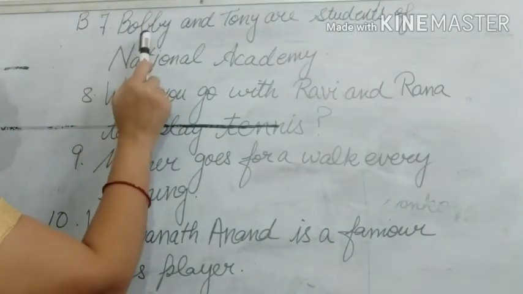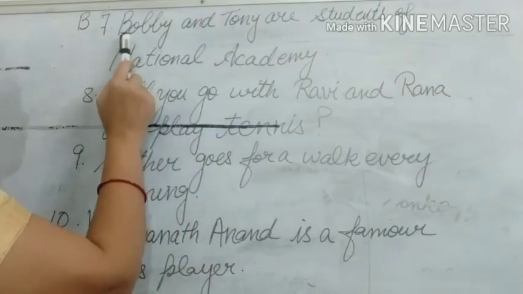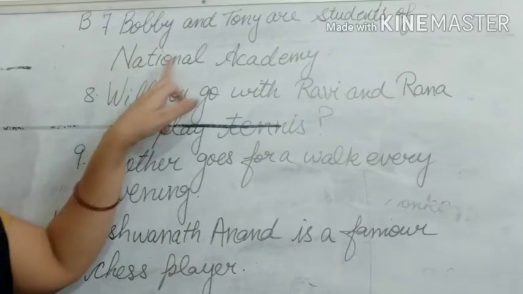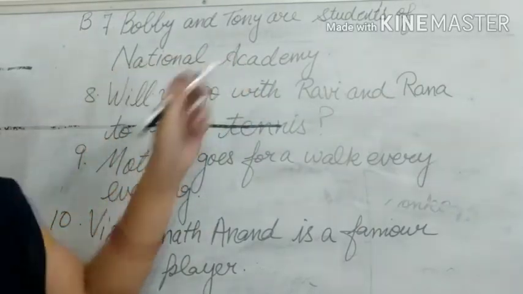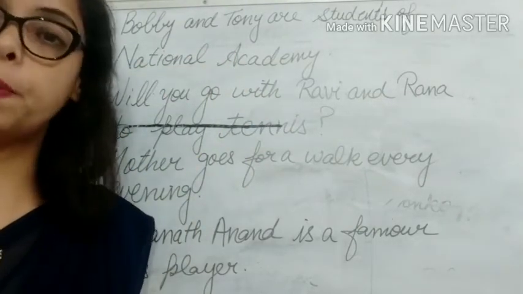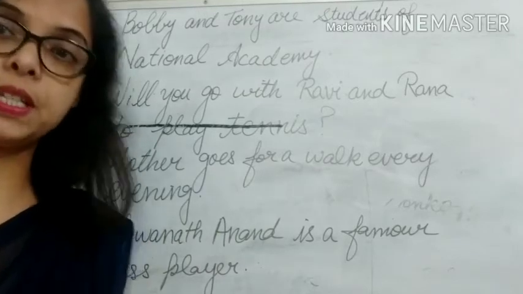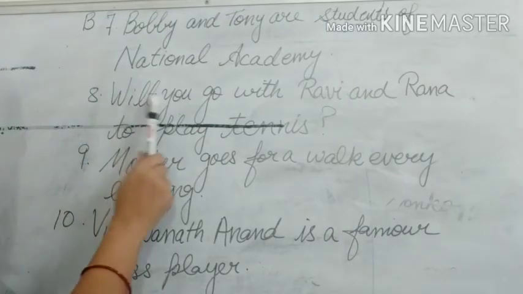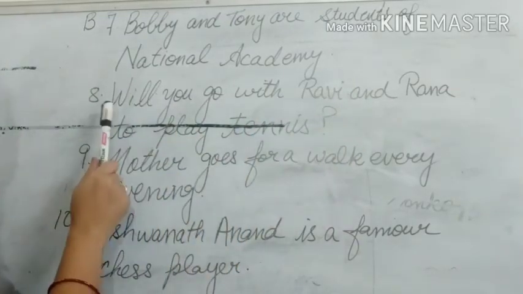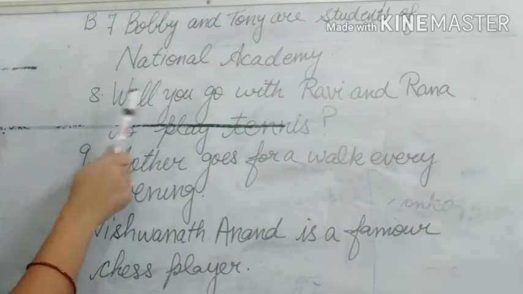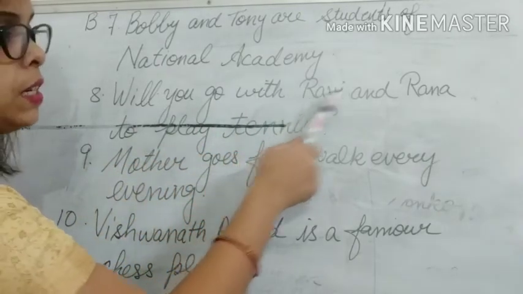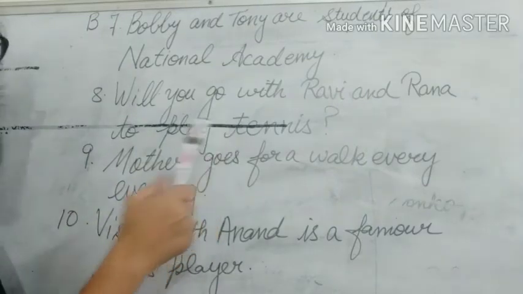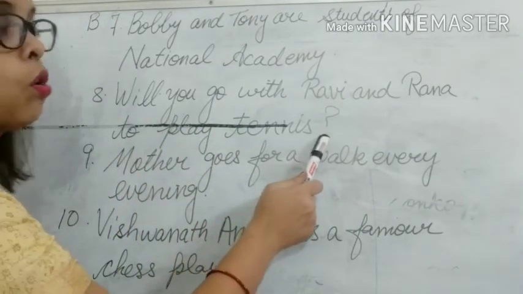Now seventh one. Bobby and Tony. Capital B, capital T. Are students of National Academy. Now National Academy is the name of a school. Okay, it is a proper noun. So you will write with capital letter. Capital N and capital A. Will you go with Ravi and Rina? Now see here, capital W will be there. Go with Ravi, capital R, Rina, capital R, to play tennis. Now it is a question. So you will put a question mark.